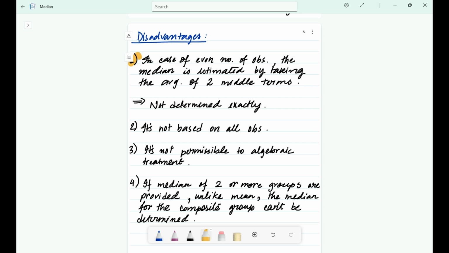Now, coming to the second point, not based on all data. The median cares about the middle value. It completely ignores all the other values in the dataset. The mean, on the other hand, uses every single piece of information.